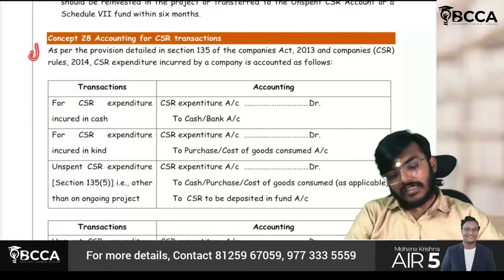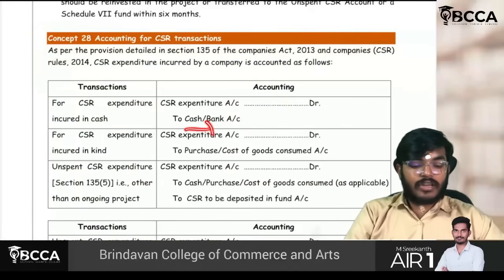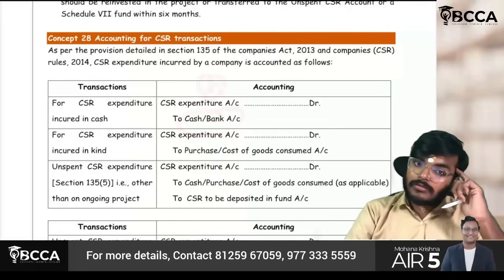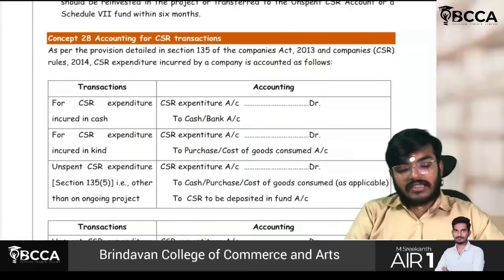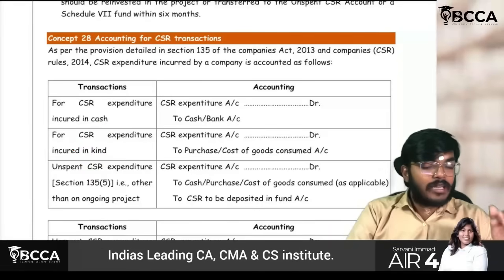Next comes accounting for CSR transactions. Quite normal accounting. If any cash expenditure is incurred, cash will be credited and CSR expenditure will be debited. Understood? Sir, for any CSR incurred in kind. Incurred in kind means, assume I have purchased something and I am giving that purchase.